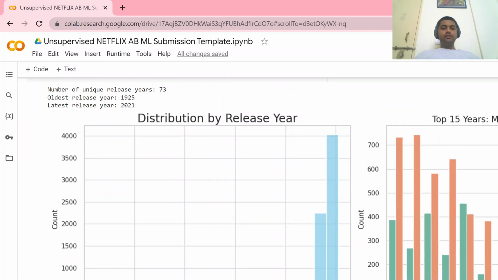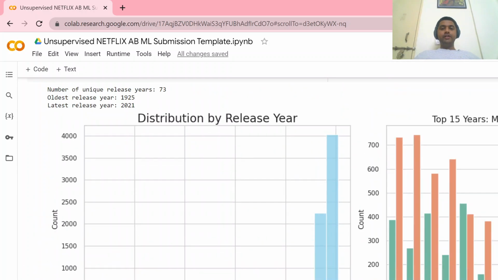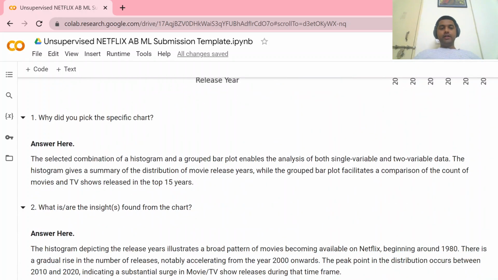This is the distribution of release year. This is the univariate and bivariate distribution. So this is the total number of content distribution of the year, and this is the bivariate, with movies and TV shows. As we can see, as time is passing, the content is rapidly increasing, both in the movies and TV shows. But as we can see, the movies are increasing at a greater rate.